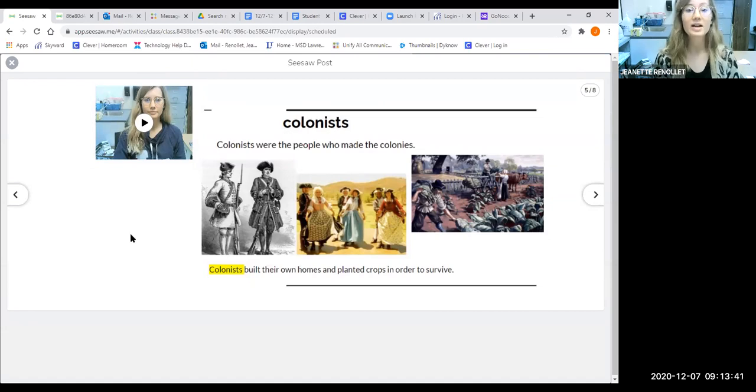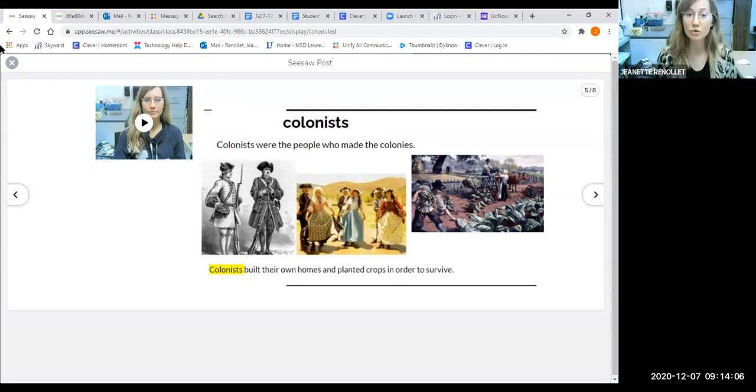Here we go. Colonists. Colonists were the people who made the colonies. Good. I see some arms moving, doing those motions with me. Let's try that one again. Ready? Colonists were the people who made the colonies.